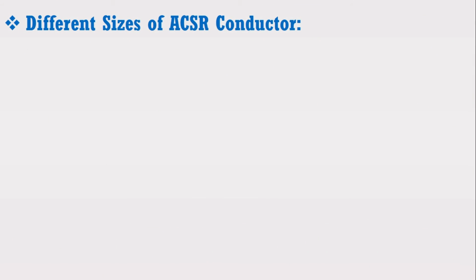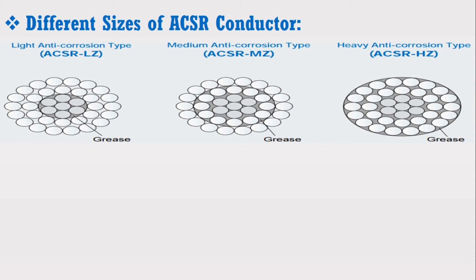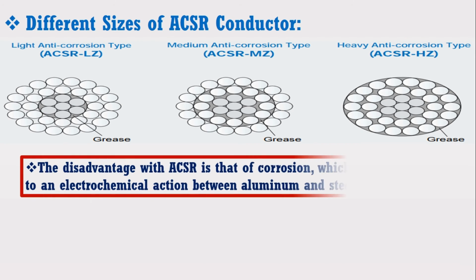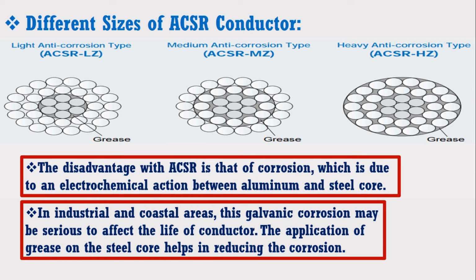Now I am going to show the different sizes of ACSR conductor. Just look at the figure which shows the grease used in the ACSR conductor. Now one may be confused about why grease is used in ACSR conductor. Actually, the disadvantage with ACSR is that of corrosion, which is due to an electrochemical action between aluminum and steel core. In industrial and coastal areas, this galvanic corrosion may be serious enough to affect the life of the conductor. The application of grease on the steel core helps in reducing this corrosion.